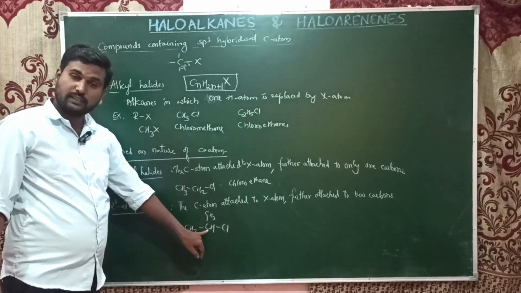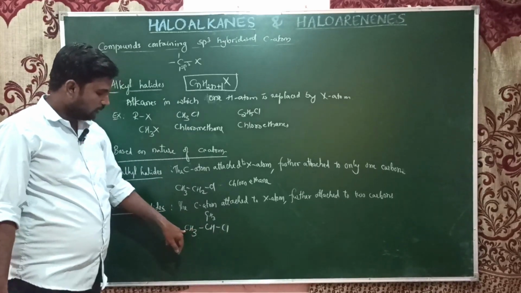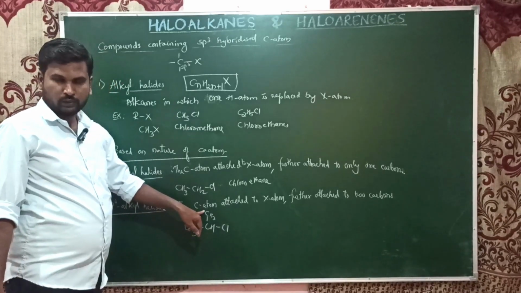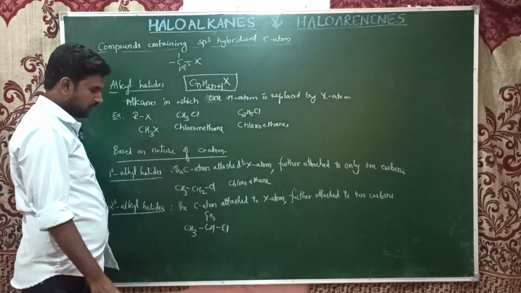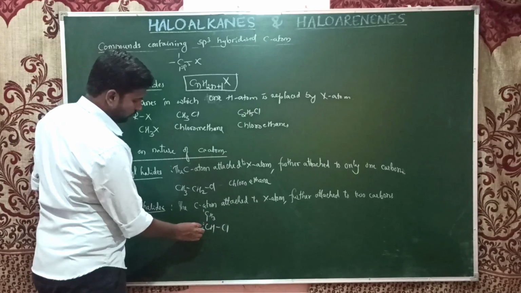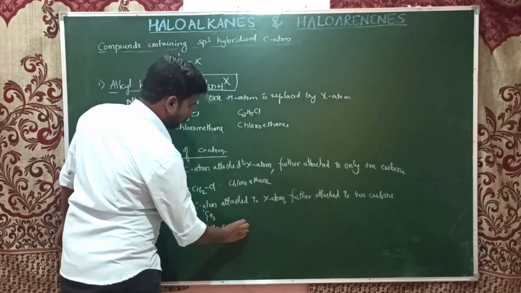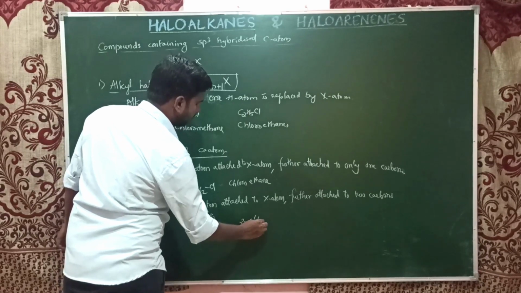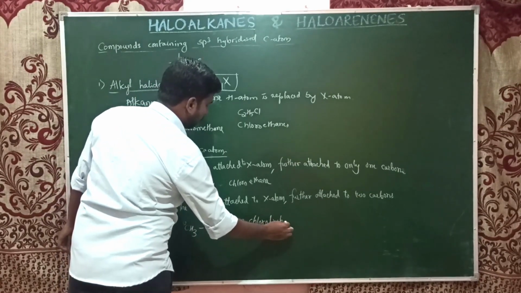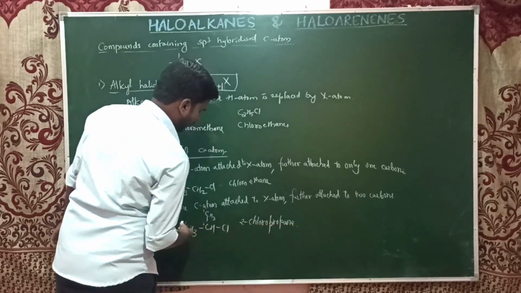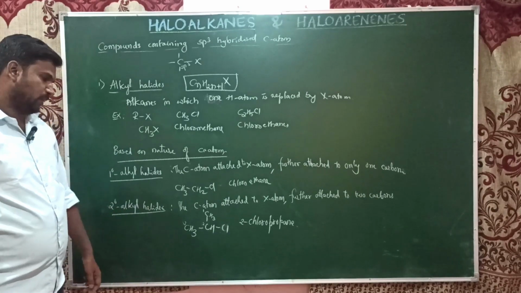It contains only single bonds, so it is sp3, and it is further attached to two carbon atoms, 1 and 2. So this is an example of secondary alkyl halide. If you write the name, 1, 2, 3, this is 2-chloropropane, or isopropyl group, as you all know. It is isopropyl chloride also, you can call it commonly.